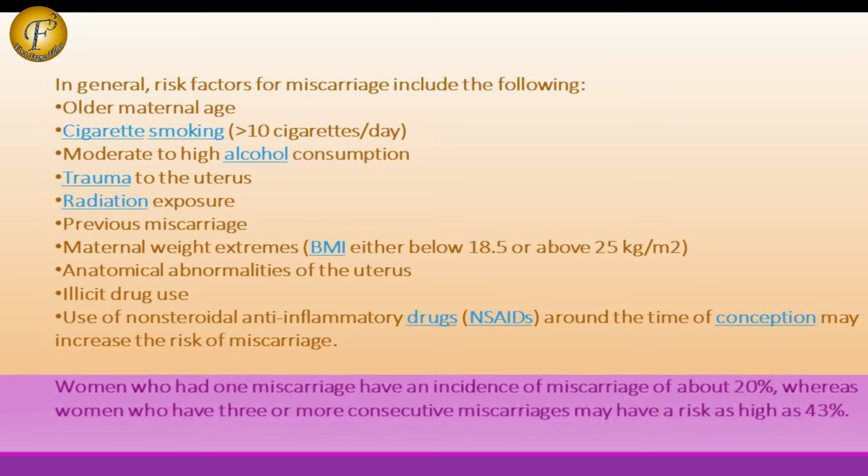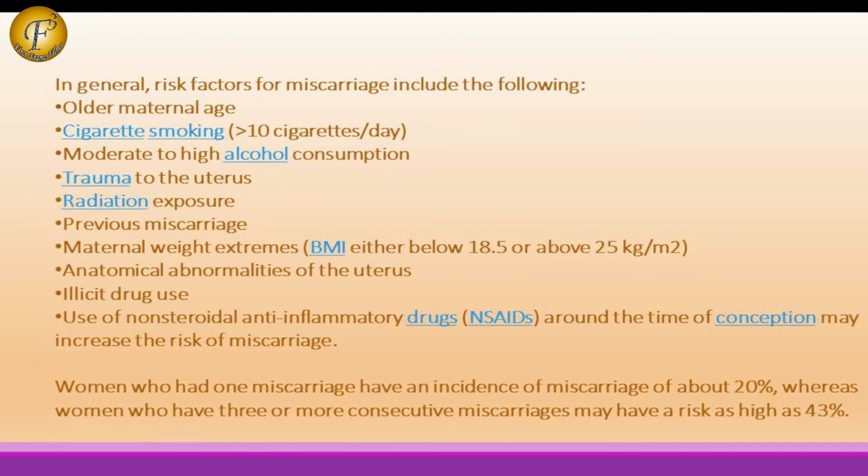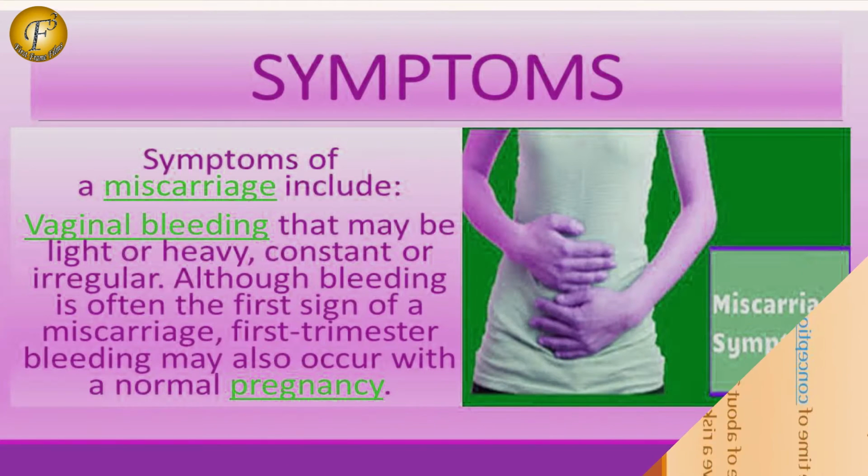Women who had one miscarriage have an incidence of miscarriage of about 20%, whereas women who have 3 or more consecutive miscarriages may have a risk as high as 43%.